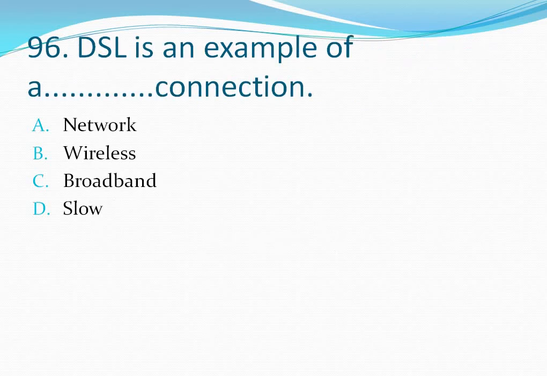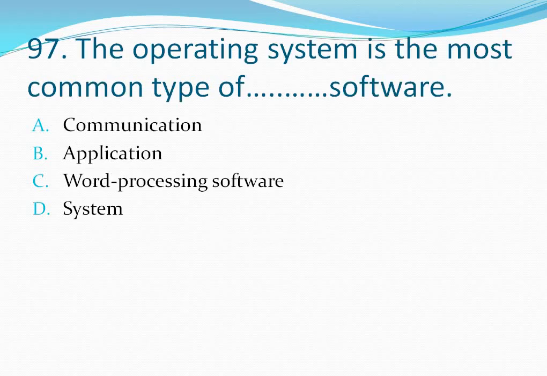Question number 96. DSL is an example of a dash connection. Your options are option A, network, option B, wireless, option C, broadband, option D, slow. So DSL is an example of a broadband connection. So the correct answer is option C. Let's move to the next question.